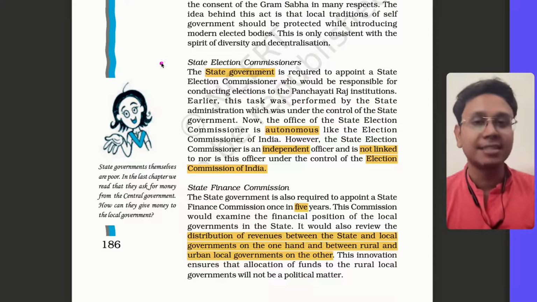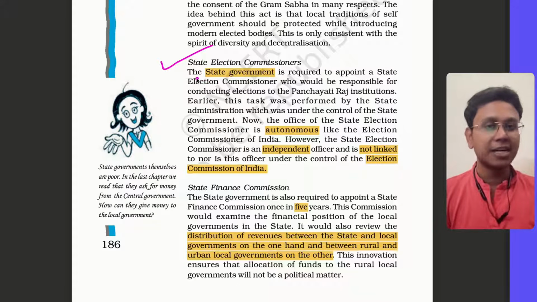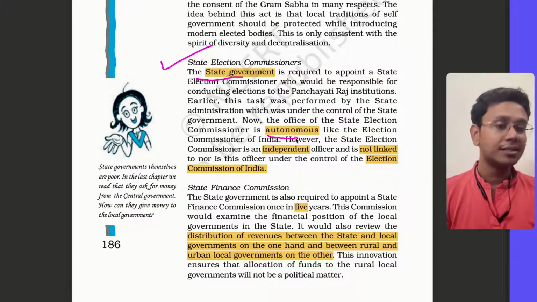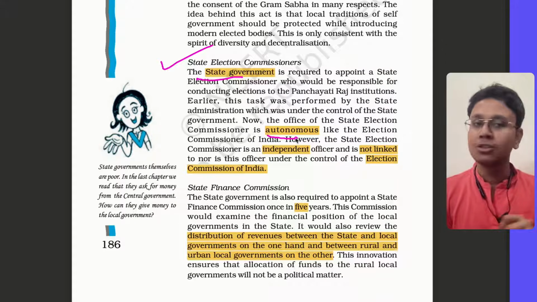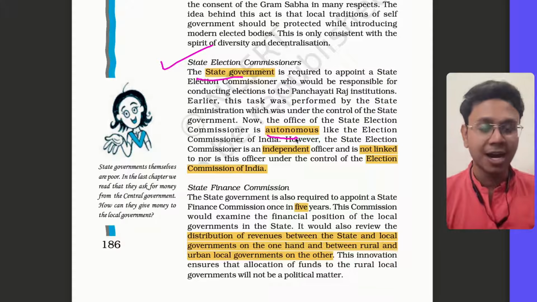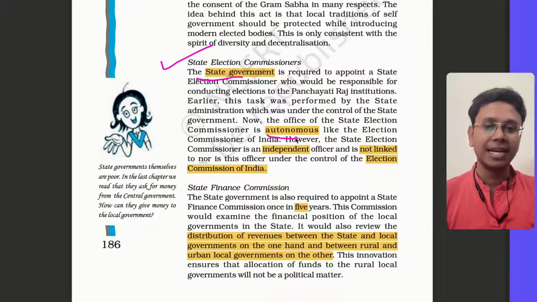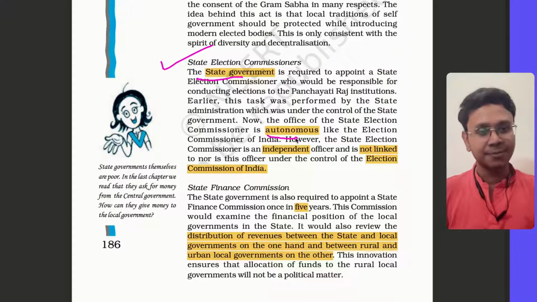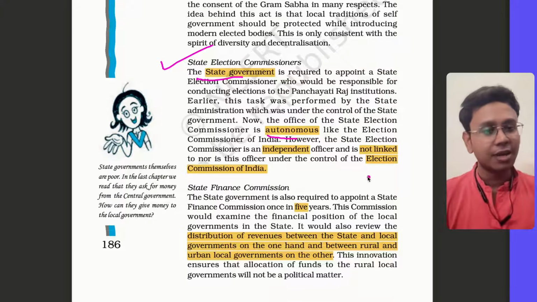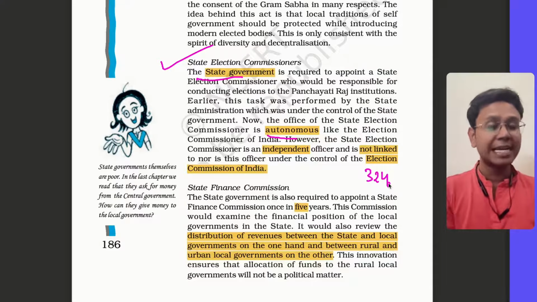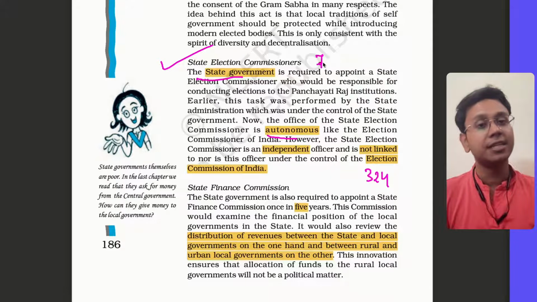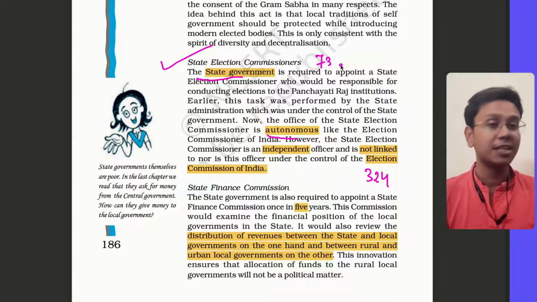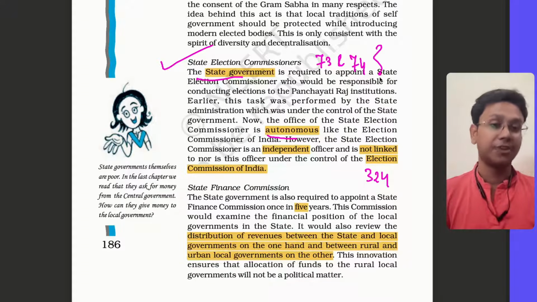Then there is a dedicated State Election Commission which is made. The state government appoints it. It is autonomous. One thing you should notice is that this State Election Commission is not linked to the Election Commission of India. It doesn't come under the Election Commission of India. This you should remember. The Election Commission of India is different, whose powers have been given in Article 324 and all, which I already told you. The State Election Commission has been made under the 73rd and 74th amendment, and it is very different in nature.